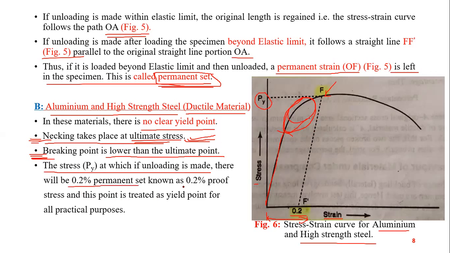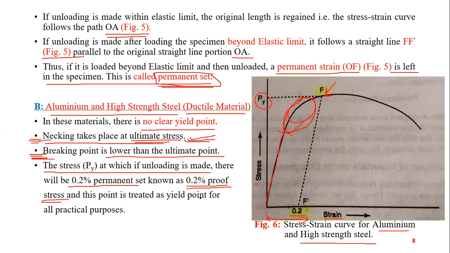And this 0.2% permanent set in aluminium and high strength steel is known as 0.2% proof stress. You must have heard of proof stress. What is proof stress in ductile material? It is nothing but the permanent strain that occurs during unloading in the plastic region beyond the elastic limit. Okay, so this is 0.2% proof stress. This is called 0.2% proof stress.